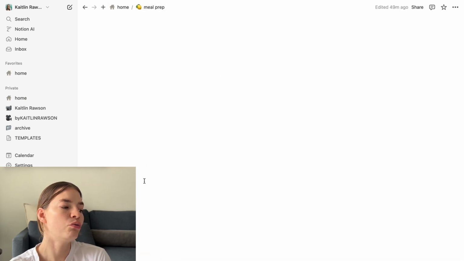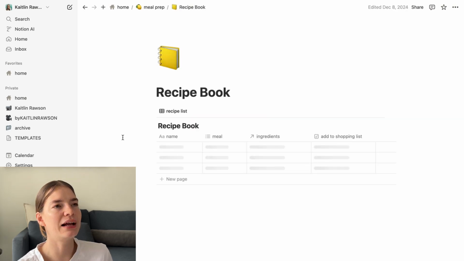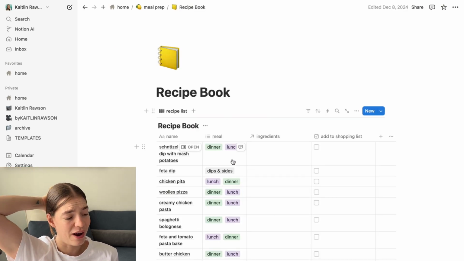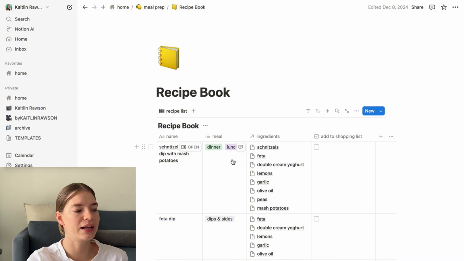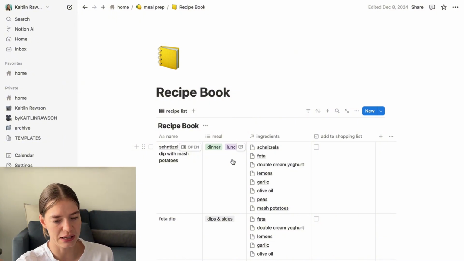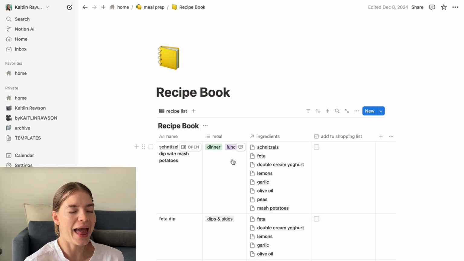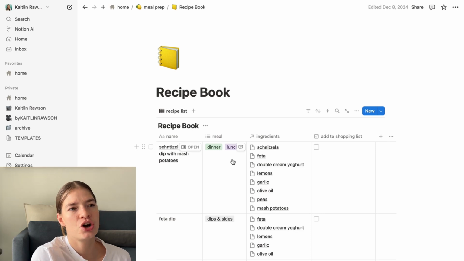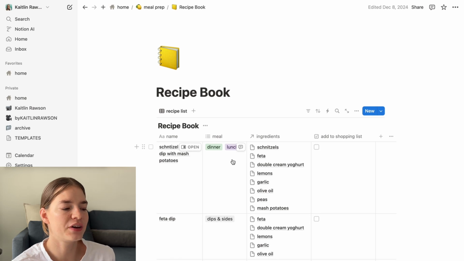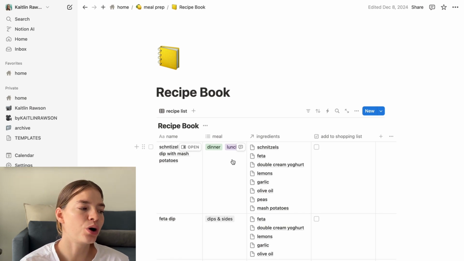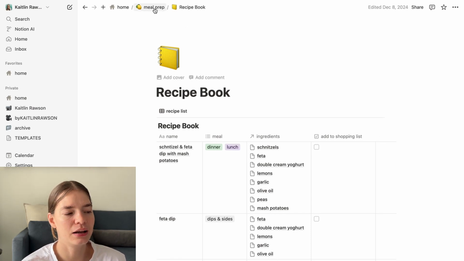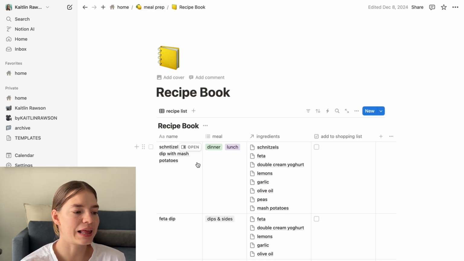And then the recipe book. I actually can't remember where I found this template from, but it's a whole thing where it links a recipe book to a pantry to a shopping list situation. We tried using it for a little bit last year. I adapted and created my own version of it. I feel like it's a little bit too complicated for what I need. I like to keep my stuff a little bit more simple. The recipe book does work quite well, where you just click this button, add to shopping list, and then it adds it to your shopping list.